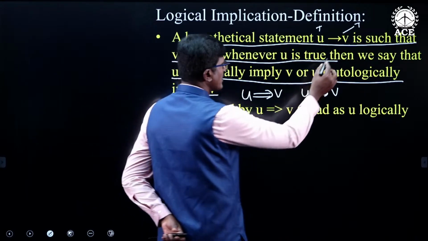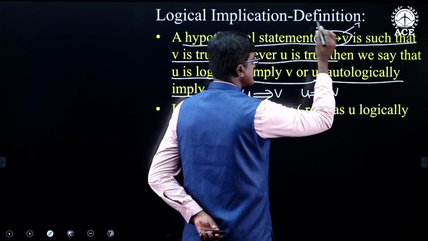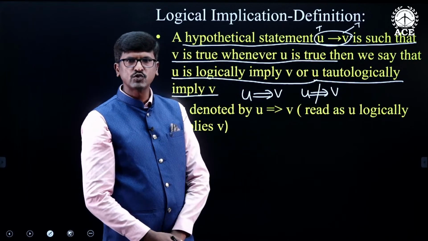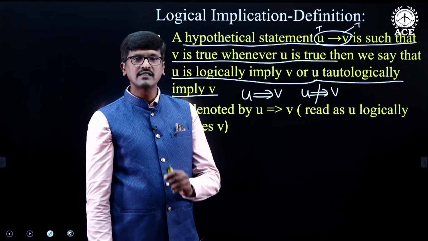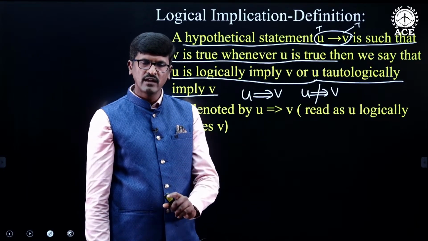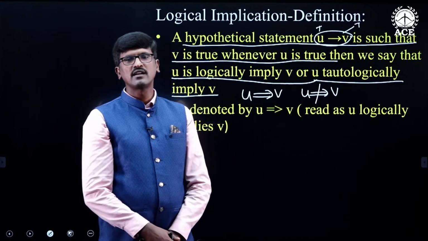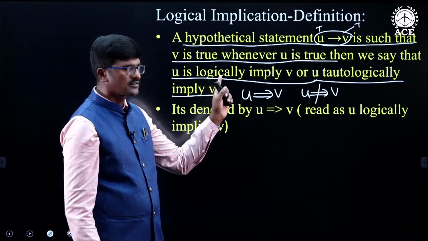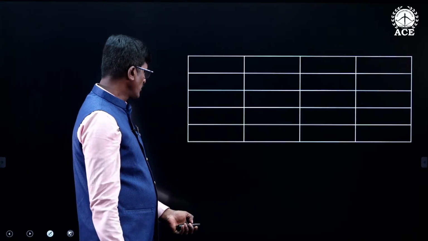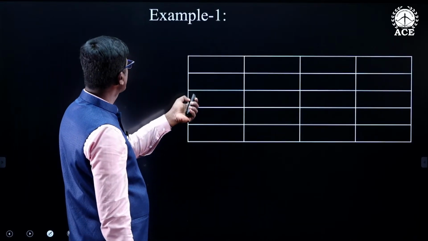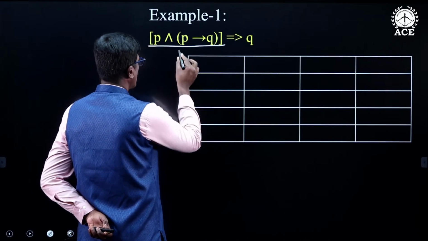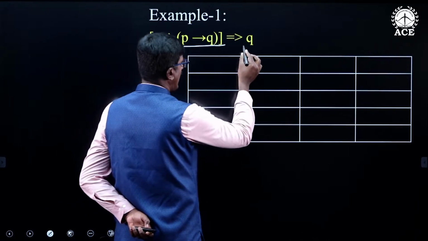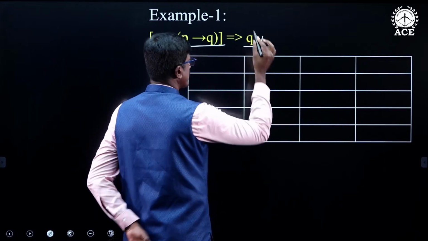Hypothetical statements, U conditional V is such that whenever the LHS is true, if the RHS is also likewise true, then U logically implies the RHS V. Otherwise, U does not logically imply the RHS V. Now, I will see some examples. So, I am taking some example. So, this is the LHS, let it be U, and this is the RHS V.